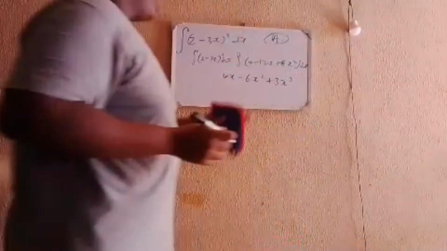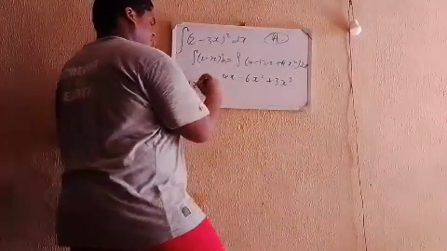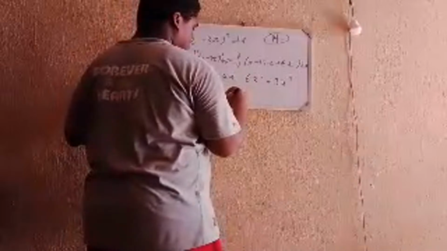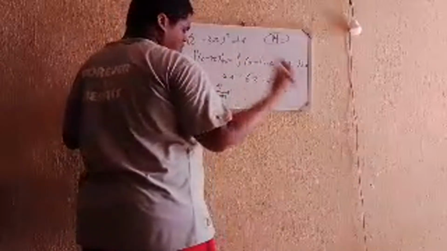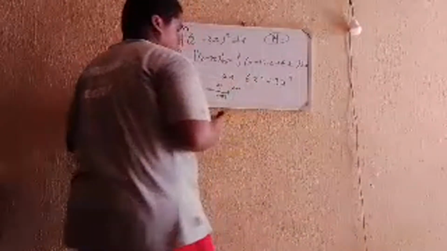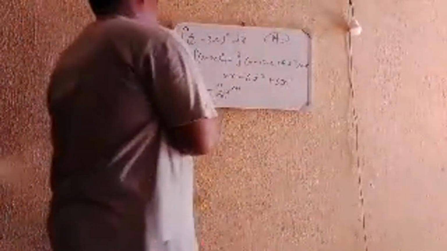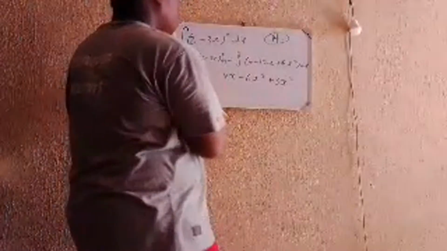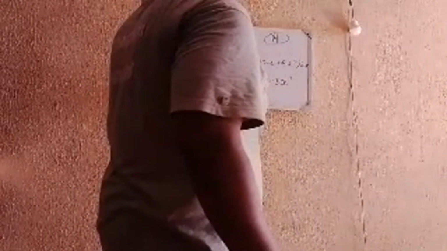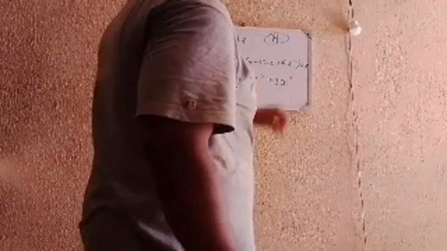So remember your integral. If you have the integral of ax to the power of n, it is equal to a divided by n plus 1, times x to the power of n plus 1. So you increase the power and then divide by that incremented power. So here the integral of 4 minus 12x plus 9x squared will equal 4x minus 6x squared plus 3x cubed. Don't forget your integral constant plus k. So this will be your answer.